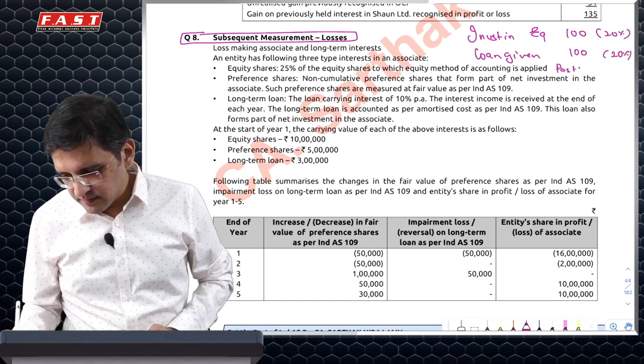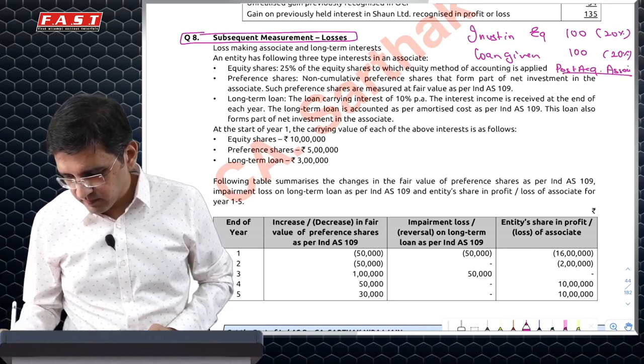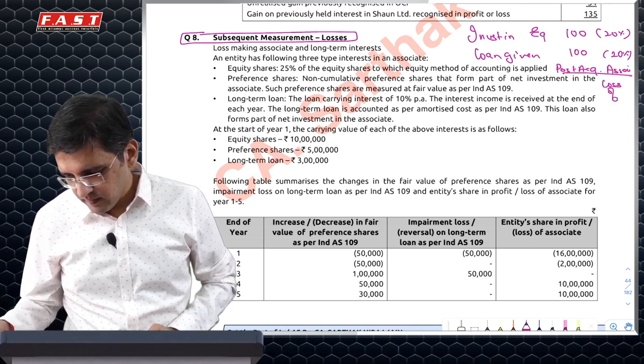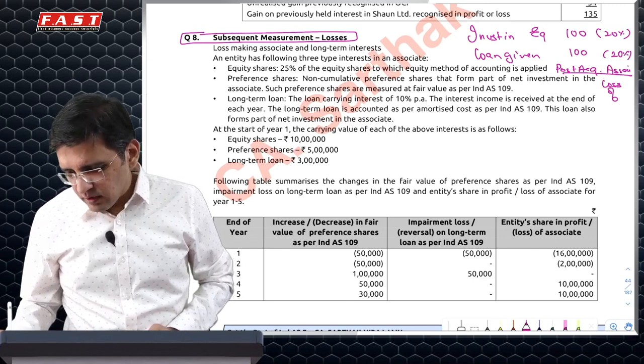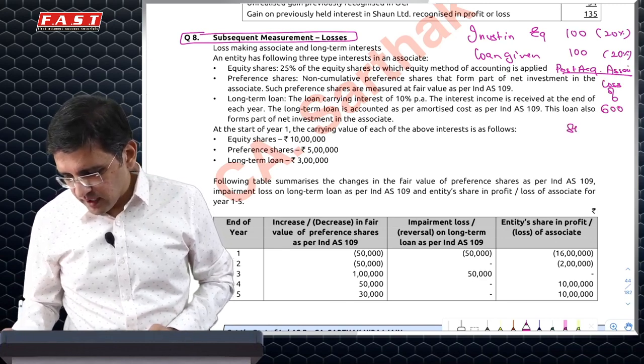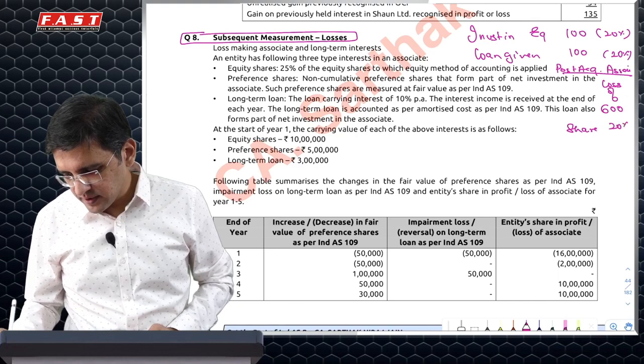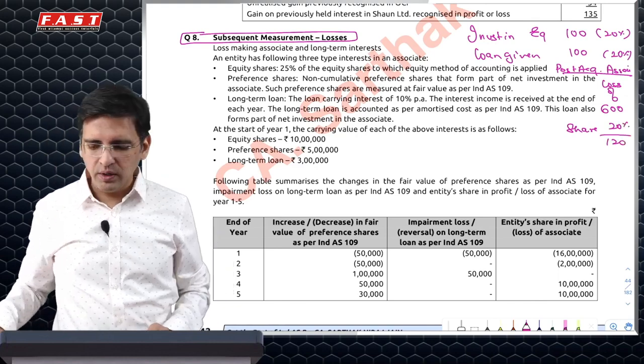And this is representing, let's say, 20% stake. Post acquisition, my associate makes a loss of, let's say, 600. So my share in this loss is 20% as in 120. Now what do I do?